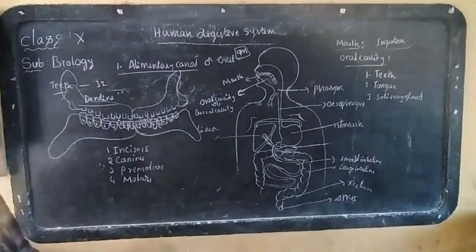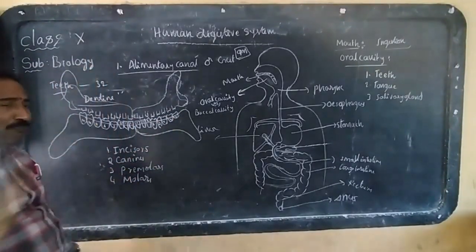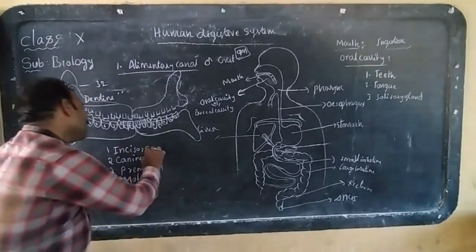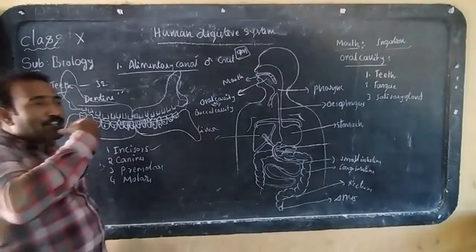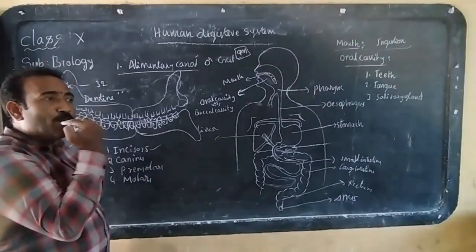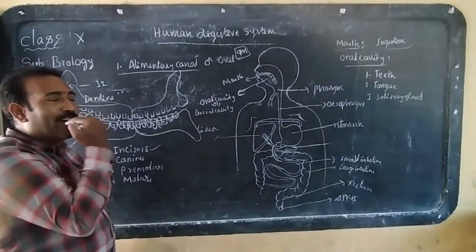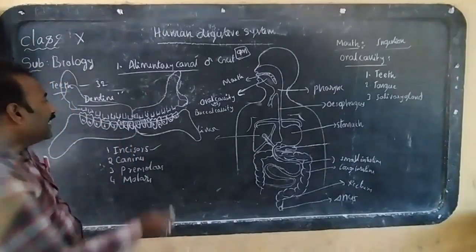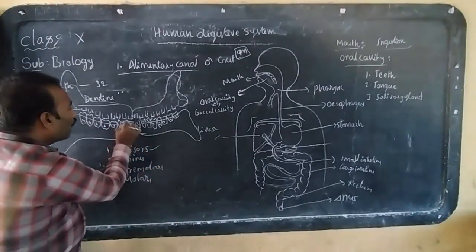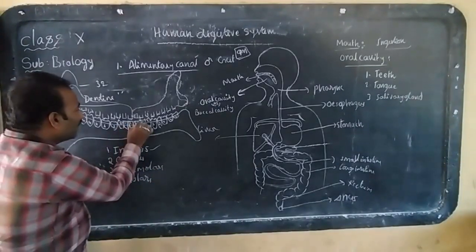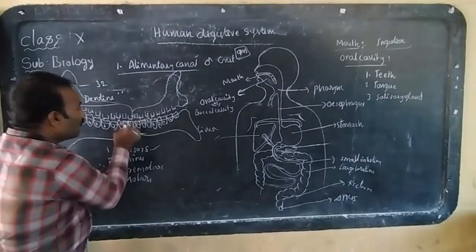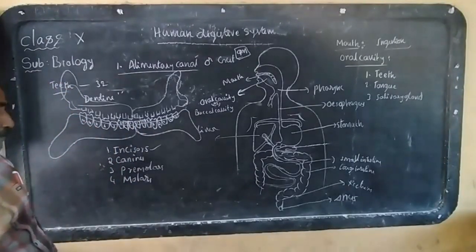Look here, incisors. On the upper jaw also the same. First, what are the teeth? Incisors. What are the incisors? The teeth which are present at the front portion of the mouth are called incisors. Look here, these are the teeth present on the front portion of the mouth.